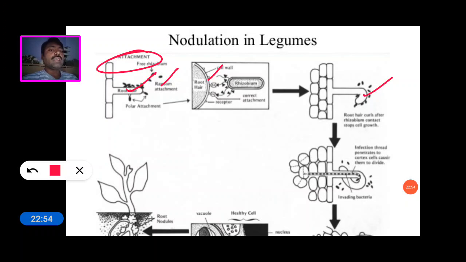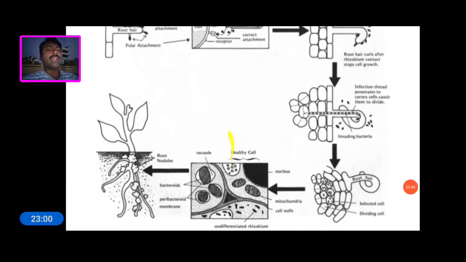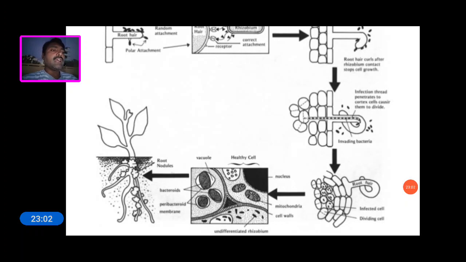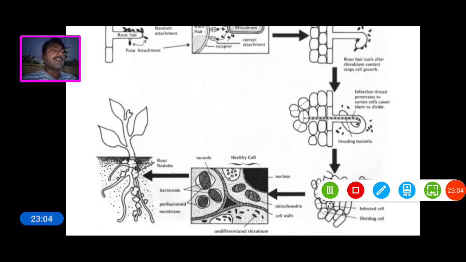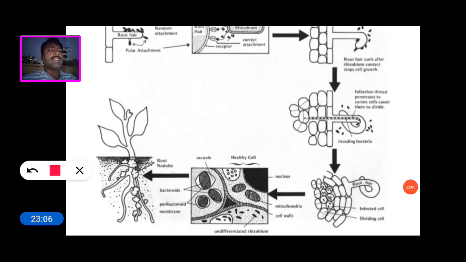It looks like a thread-like structure. This thread is called the infection thread, and all the bacteria enter into the cortex region of the root,